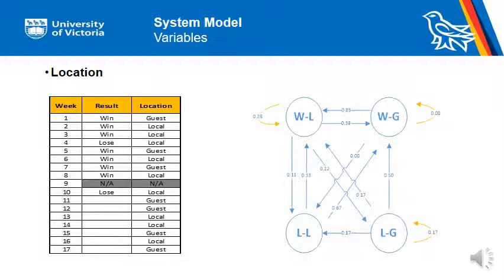First, location. Giving a higher probability of winning to the local team, location is considered as one of the most important factors. The current season results related to location is presented on the left. On the right, to calculate the transition probability and draw the Markov chain, we use last 3 years from 2014 local data as our database. For example, if the team win in guest, the probability of win in local next game is 0.85.